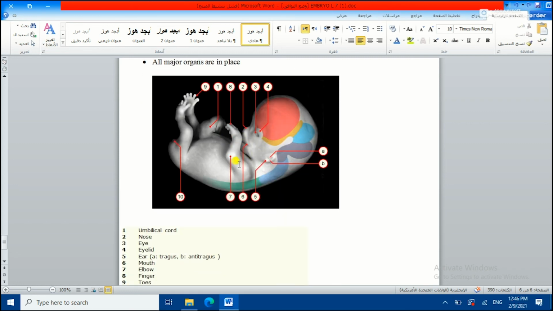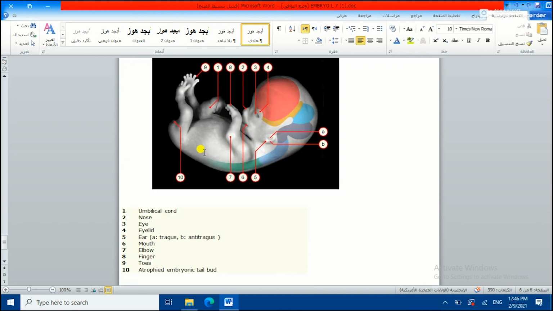Look here, we can see the umbilical cord, the nose, the eyes, and the eyelids formed right here. You can see the ear right here, and the mouth. The limb buds, or let's say the limbs, can be seen, and also the toes. And right here we have an embryonic tail bud, which will atrophy later on.